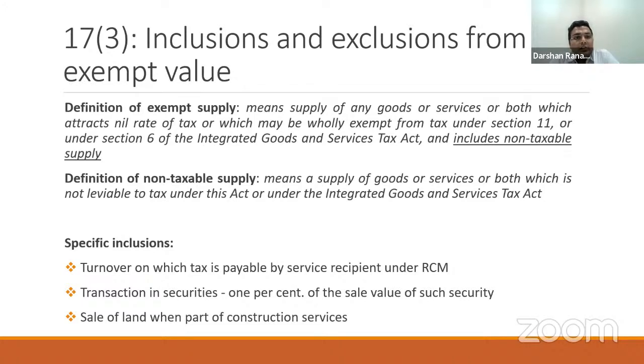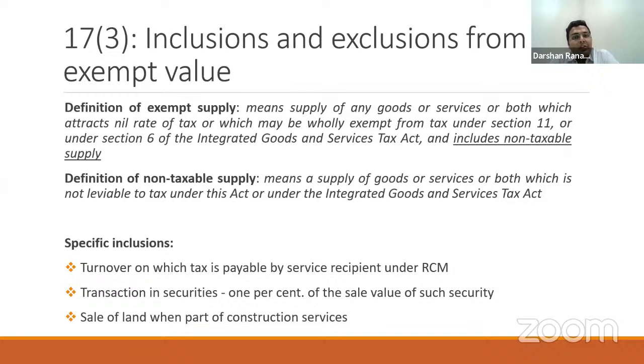Thereafter, the provision says that your transactions in securities, which means your investments in mutual funds or shares made by the company, will be considered as exempt for the purpose of Rule 42 and 43. Now, how do we derive the exempt value? The provision by default says that 1% of the sale value of the security becomes your exempt value.